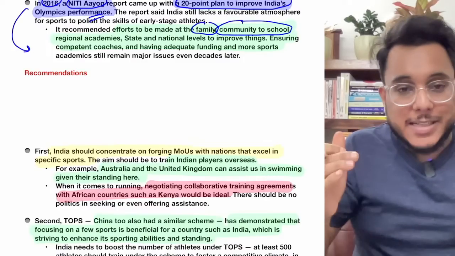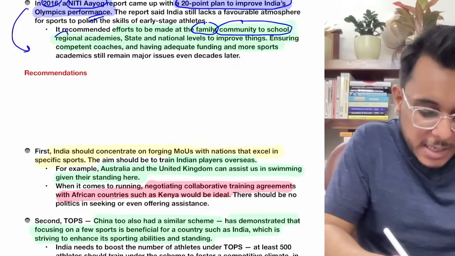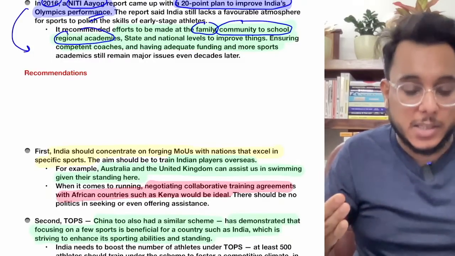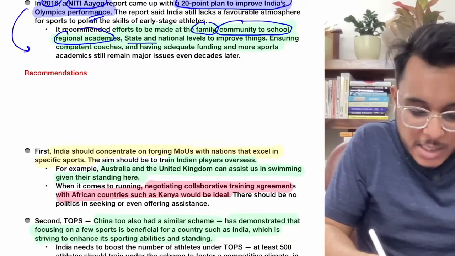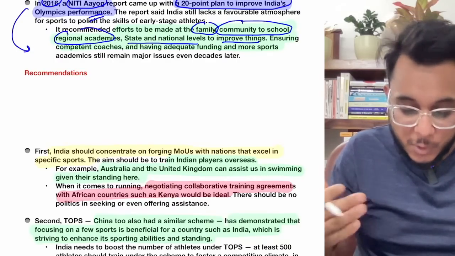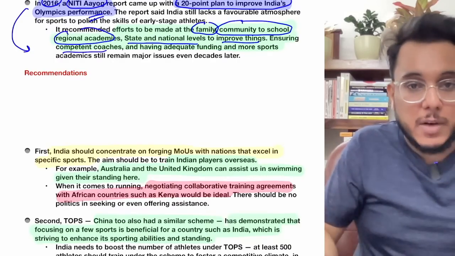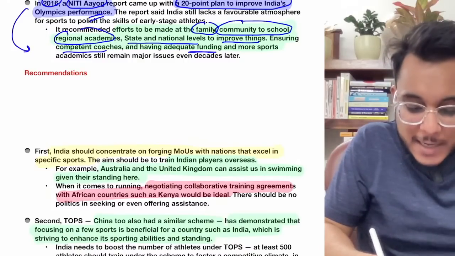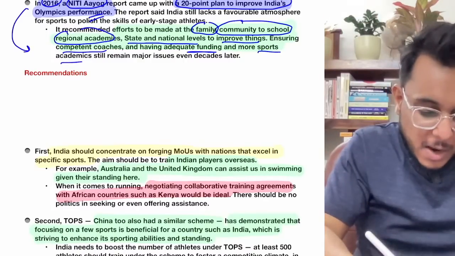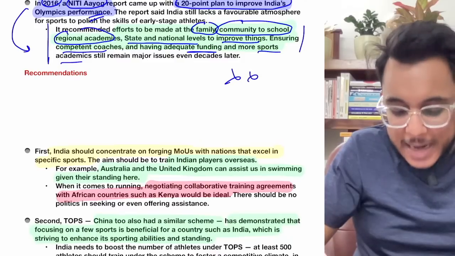Efforts at the level of community, efforts at the level of school, regional academies will be opened. Regional academies will train these sports persons. At the state and national level, they'll be provided the incentives. Then competent coaches will be provided, adequate funding will be given, sports academies will be there. But at the same time, many of these things have not been addressed up till now.